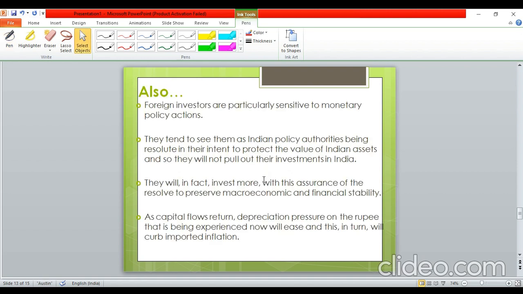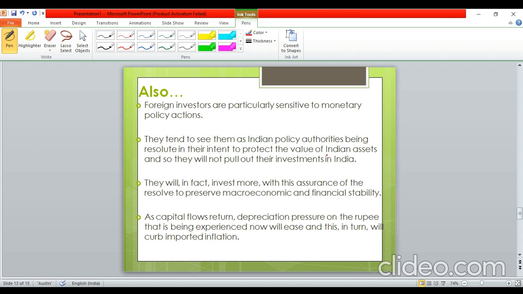Okay guys, now baat yahin pe khatam nahi hoti hai. There is one more point, that is of foreign investors. Now if you see foreign investors, so these are particularly very sensitive to monetary policy actions, और ये देखते हैं कि एक कंट्री की मॉनेटरी पॉलिसी जो अथॉरिटी है वो किस तरह से काम कर रही है. नाउ अगर वो ऐसा देखते हैं कि आरबीआई इज वरिड अबाउट द इन्फ्लेशन इन द इकोनॉमी, अगर उन्होंने ऐसा देखा कि आरबीआई इज वेरी रेजिल्यूट एंड वेरी डिटरमाइंड in its intent to protect the value of Indian assets,